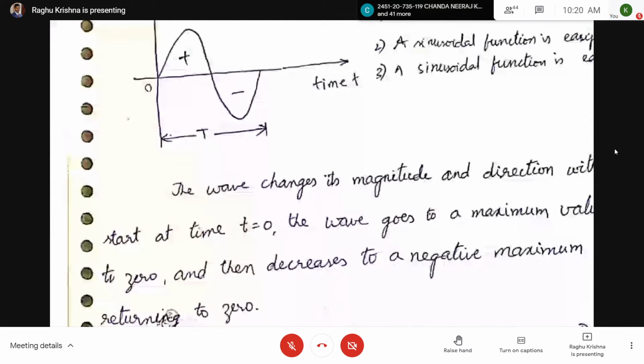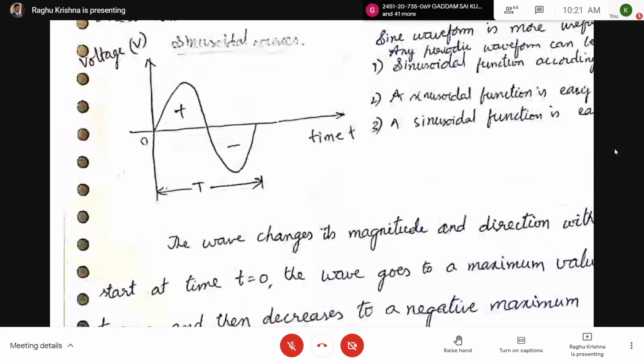The generating stations generate voltage whose waveform is similar to a sine waveform, or is a sine waveform. So if you take AC voltage, whatever voltage we are generating at the generating station has a sine waveform. Now let us see here. The sine wave has a positive half and a negative half.